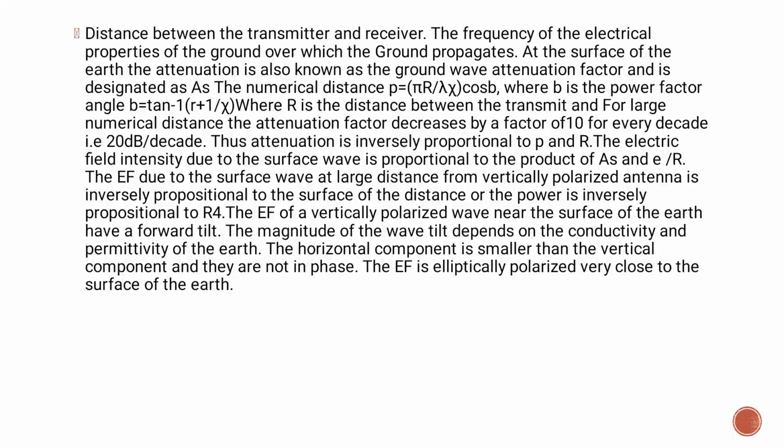The EM wave of a vertically polarized wave near the surface of the earth has a forward tilt. The magnitude of the wave tilt depends on the conductivity and permittivity of the earth. The horizontal component is smaller than the vertical component, and they are not in phase. The EF is elliptically polarized very close to the surface of the earth.